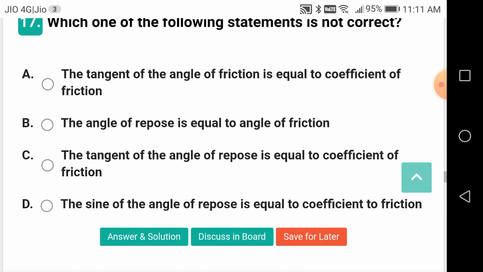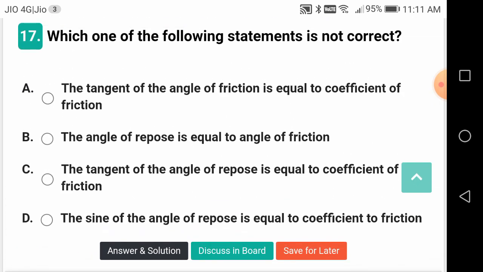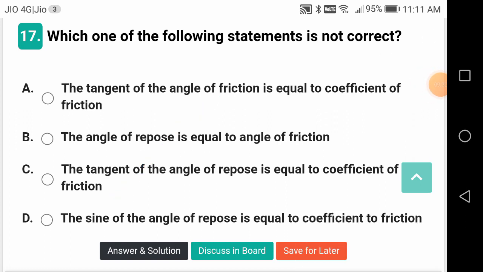Which of the following statements is not correct? Let us see the answer. D is not correct. The sine of the angle of repose is equal to the coefficient of friction. No. Angle of repose is equal to angle of friction. So tan of the angle of friction is equal to the coefficient of friction. So not the sine, it is a tangent.